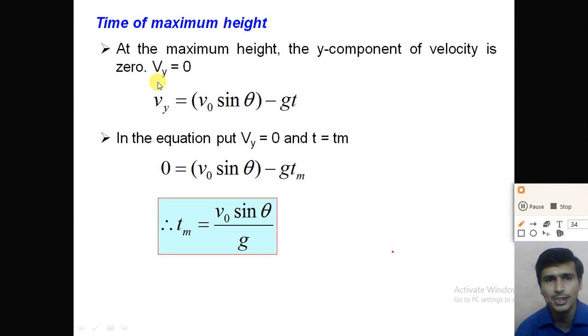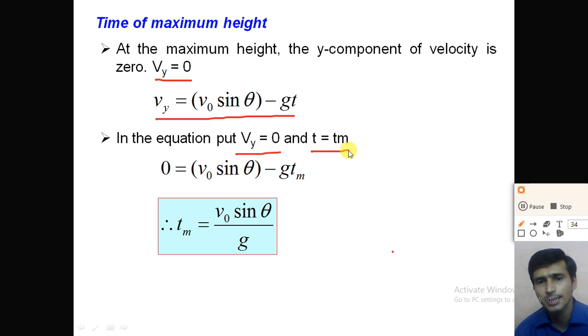So here we take the y component of the velocity vy equal to 0. What is the equation of the y component of the velocity? Vy is equal to v0 sin theta minus g into t. In this equation put vy equal to 0 and t equal to tm. Tm is the time taken to reach the maximum height, not a maximum time. It is the time taken to reach the highest point, right?